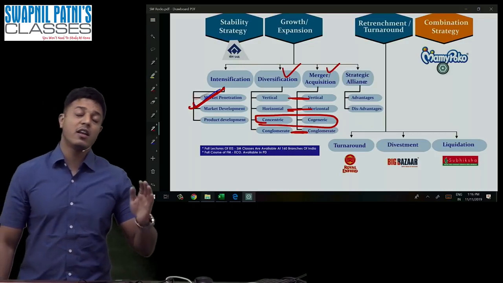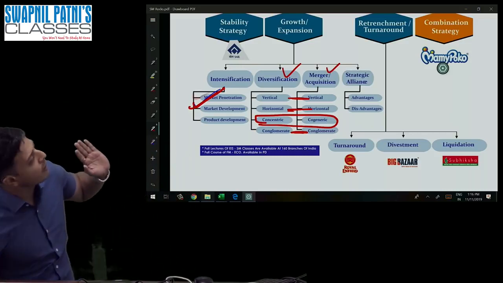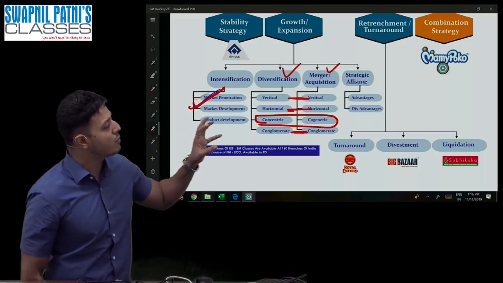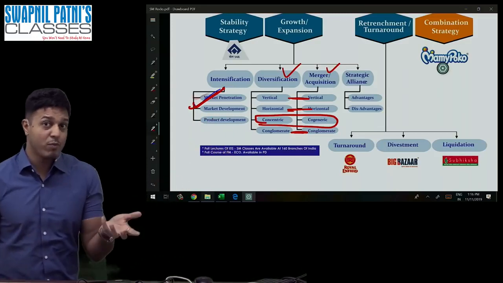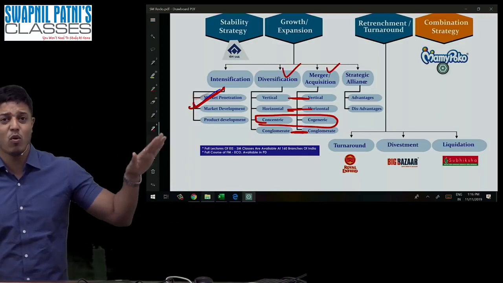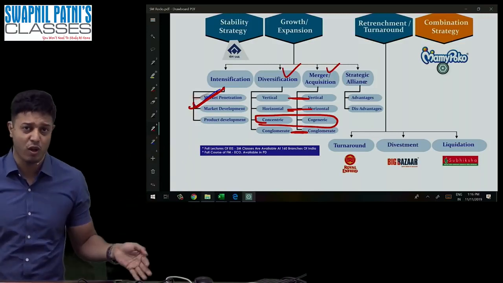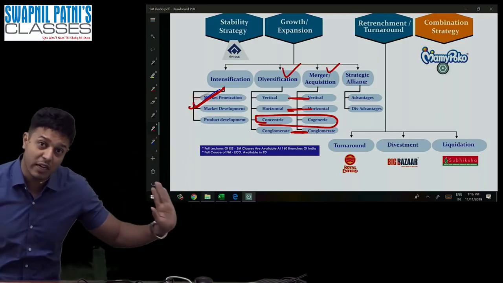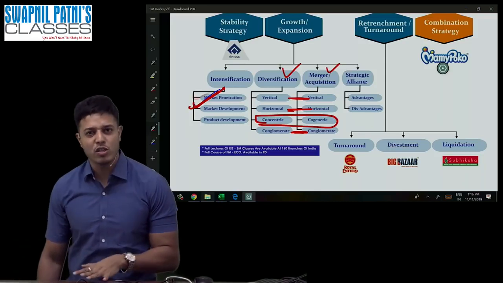And earlier I was dependent on somebody else for raw material, and it was very costly also. But now I'm not dependent. I'm having my own cows and buffaloes. I can reduce the cost of raw material. It is called backward integration. What is the meaning of horizontal?